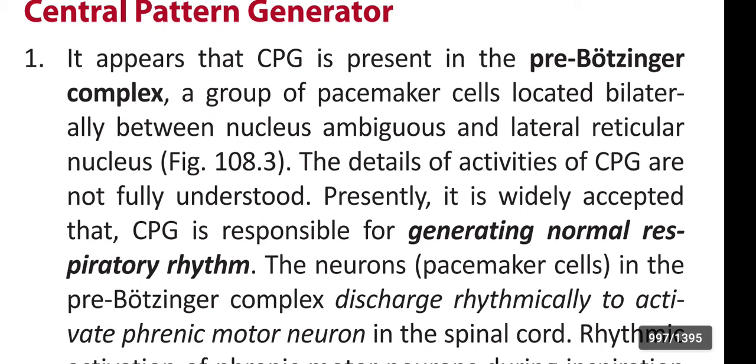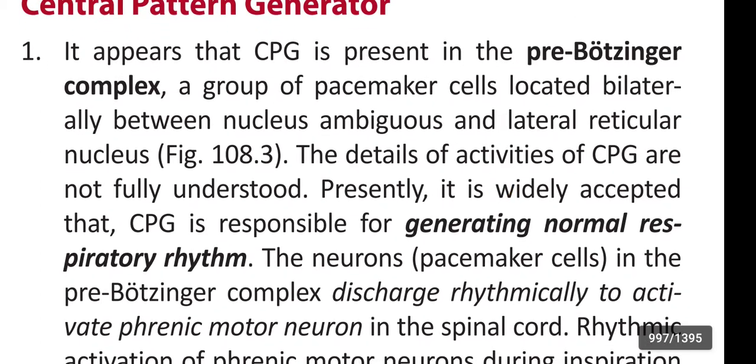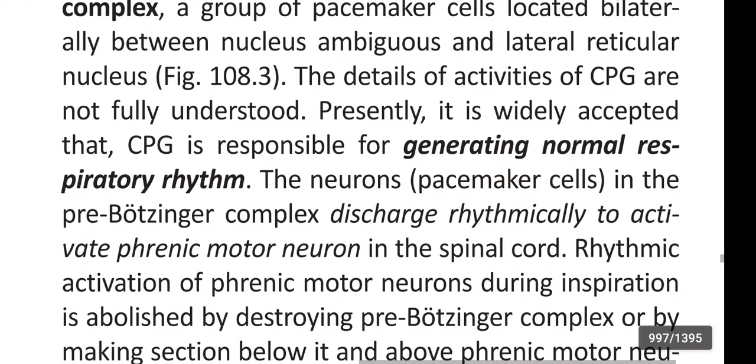The details of the activities of the central pattern generator are not fully understood. Presently, it is widely accepted that the central pattern generator is responsible for generating normal respiratory rhythm.